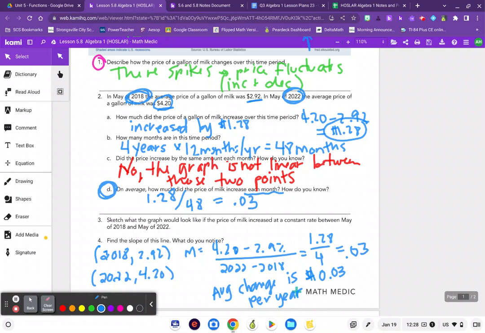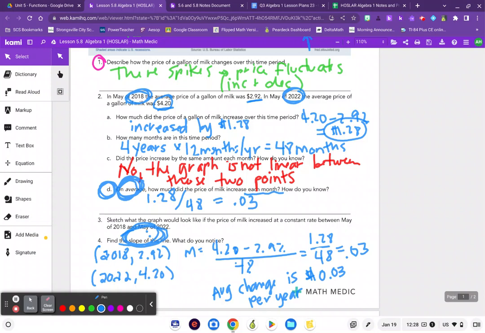And so my apologies. When I come back down here and do that 1.28, I should not have divided it by 4. I should have done that in terms of the 48 months since that was the units that we were working in. And that's what's going to give me that 0.03. So it turns out that if I find the average price change and I find the slope of the line that I drew, I get that same slope.